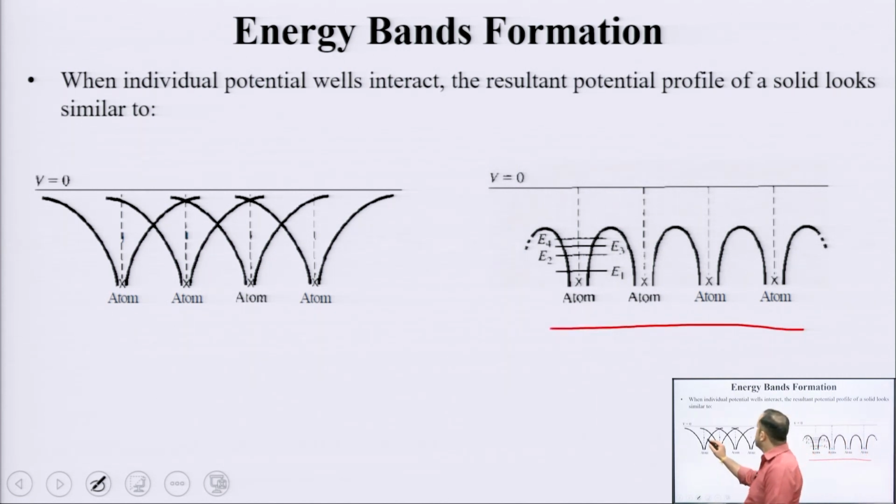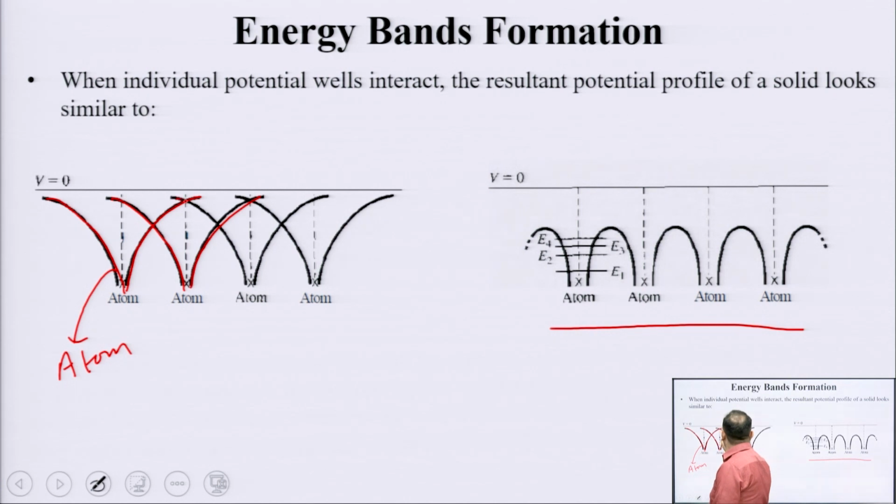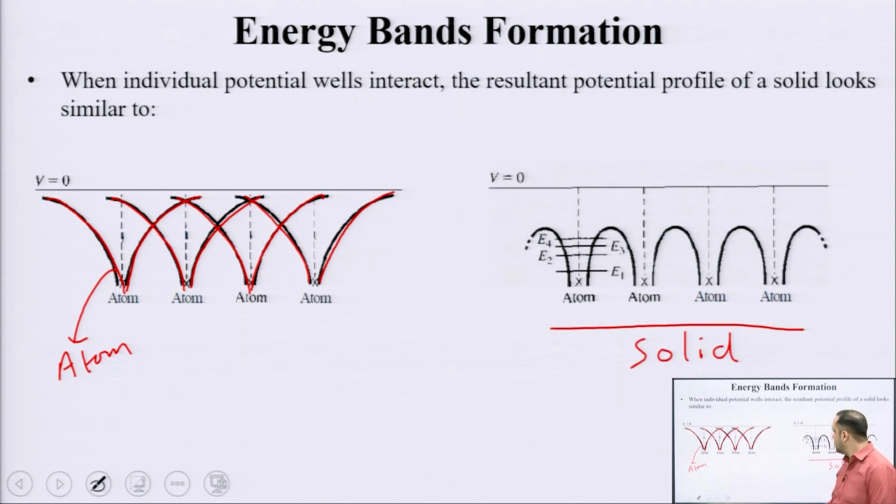So, this profile here which I am marking in red, this is for a single atom. Okay. This is how, when we go higher on the energy scale, the potential energy varies. Okay. And this is for a solid which consists of a large number of atoms. Okay. You see here inside each level the discretized nature is still maintained. Okay. But now you cannot say that an atom exists in isolation, it belongs to the material as a whole, right. And this is how the potential profile looks.